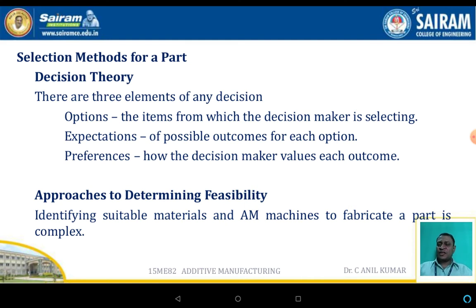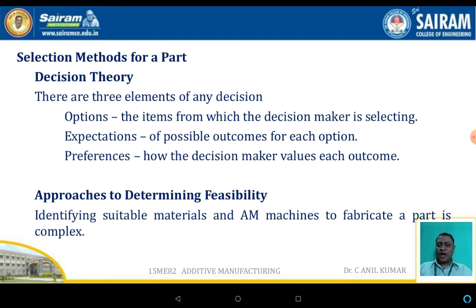Now, the selection method for the parts. The first one is decision theory. There are three elements in decision theory: options, expectations, and preferences. Options are the items from which the decision maker selects. Expectation is the possible outcome of each component.